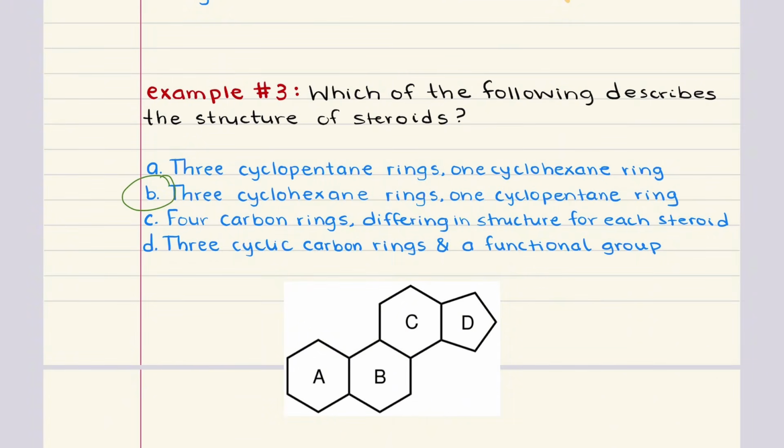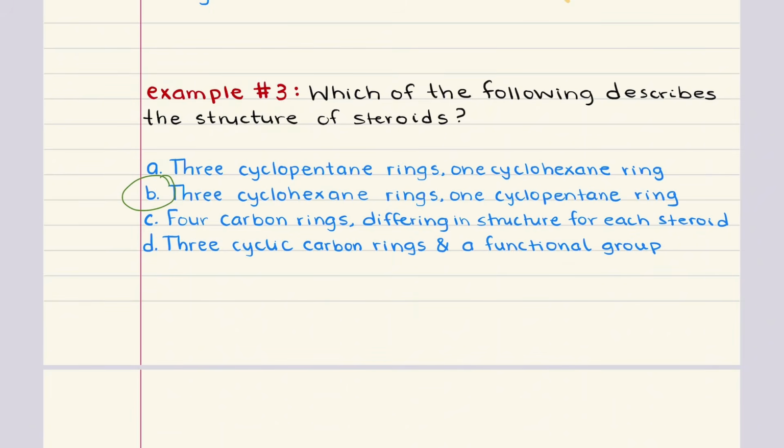Let's also briefly rule out the other options. A says 3 cyclopentane rings, 1 cyclohexane ring. This has it flipped. C says 4 carbon rings differing in structure for each steroid. This is vague. It mentions 4 carbon rings, but it doesn't specify their identity. And it incorrectly suggests that the ring structure actually changes between steroids. In reality, the substituents vary, not the ring system. And finally, D says 3 cyclic carbon rings in a functional group. This is too broad and leaves out the 4th ring entirely. So again, the best answer here is B.